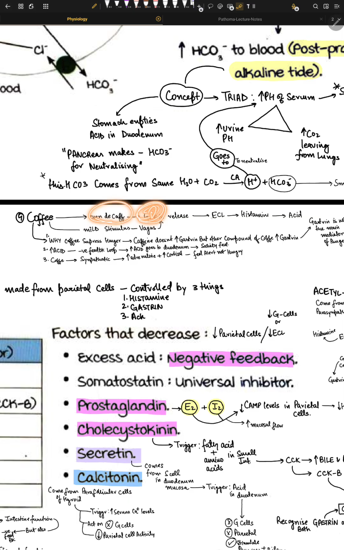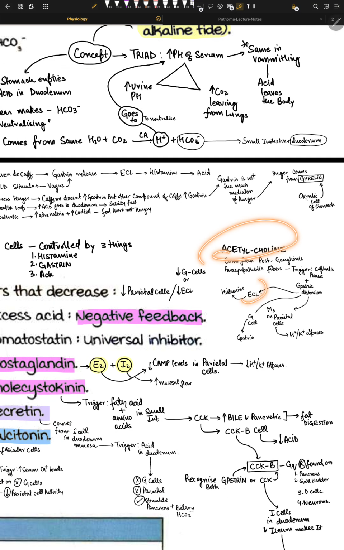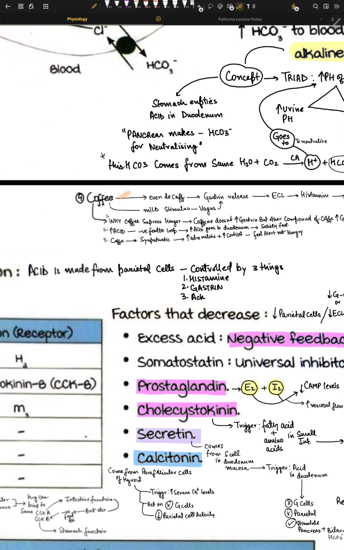Now we know that gastrin can act on ECL, and ECL can release histamine, and histamine can cause HCl production by the H plus K plus ATPase, right? So that's one point. Another point is that even a mild stimulation can cause vagus stimulation, right? So coffee actually stimulates the sympathetic system a little bit, it stimulates your sympathetic chains. So it stimulates our vagus nerve. The vagus nerve again releases some acetylcholine. We know that acetylcholine can work via ECL, G cells, and M3 on parietal cells, and we understand that. So this is 2 points.